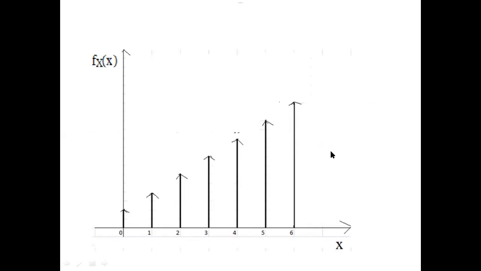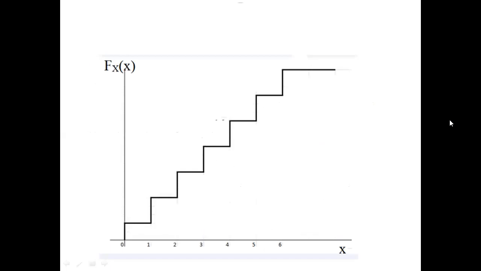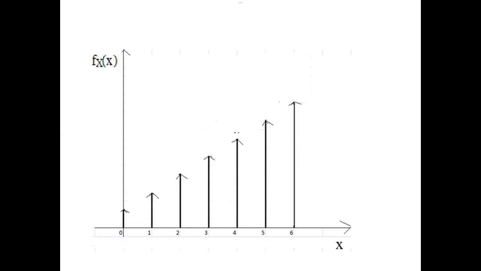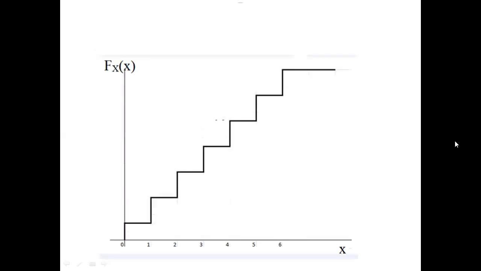Here the amplitude decreases as the value increases. Next, the Poisson's distribution function is like a staircase form, because in the distribution function the unit step function will be there.